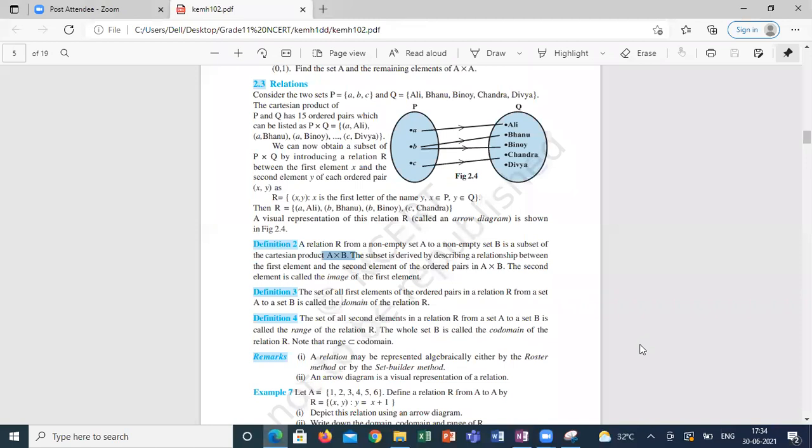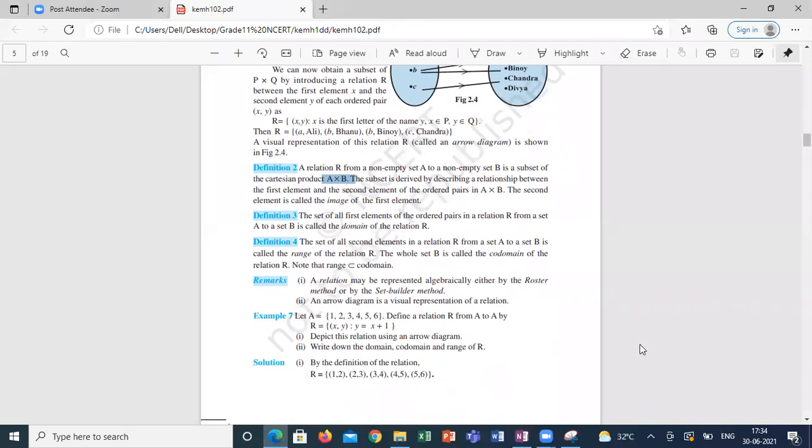Sir, so can we say the codomain contains the range of the ordered pairs? Range is a subset of codomain. Yes. Sir, codomain also includes the leftover values plus the range. Codomain includes leftover values.